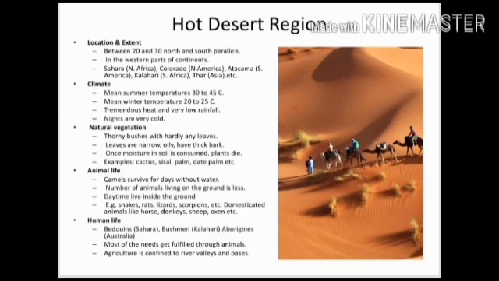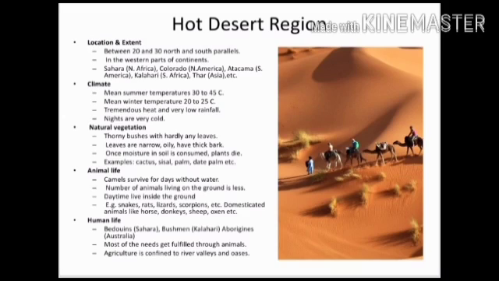Here the heat is tremendous, rainfall is very low and nights are very cold. In this region, thorny bushes with hardly any leaves are found. Leaves are narrow, oily and have thick bark. Once the moisture in the soil is consumed, plants die. Examples are cactus, sisal, date palm, palm, etc.